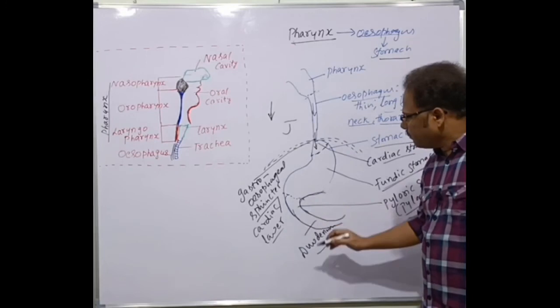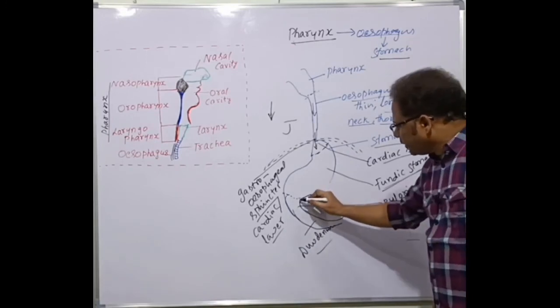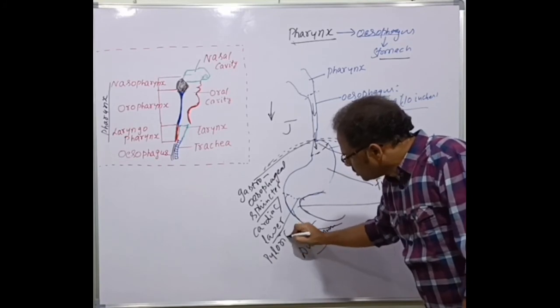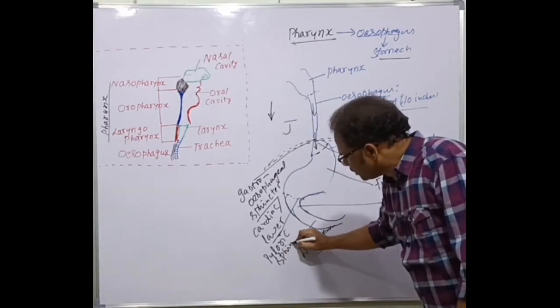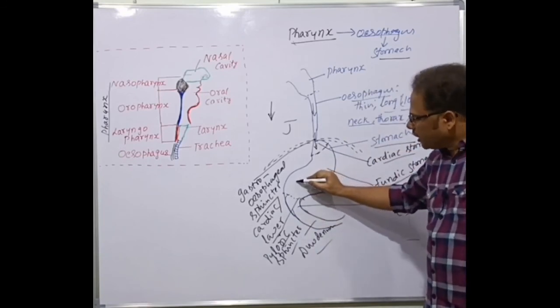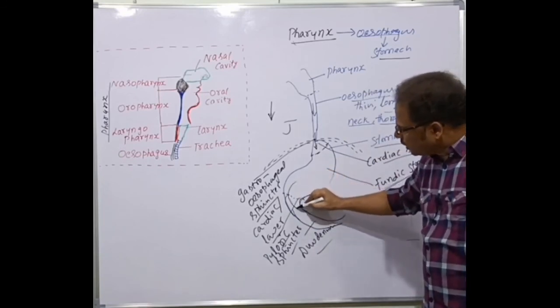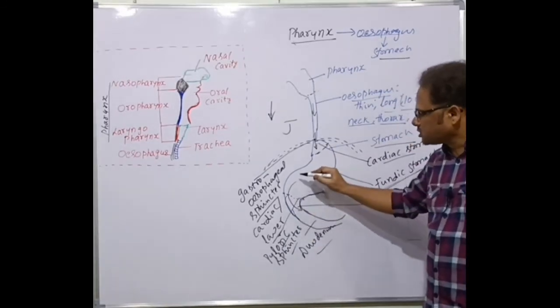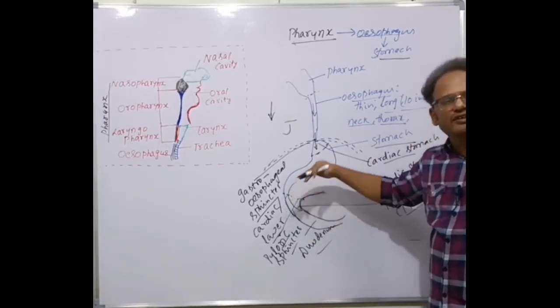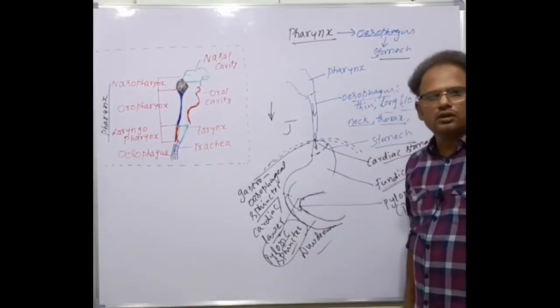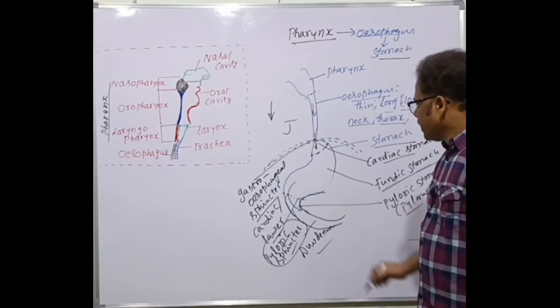The duodenum. Between the pyloric stomach and the duodenum, here is another sphincter present, and that's called as a pyloric sphincter here. Pyloric sphincter. The pyloric sphincter regulates the passage of the incomplete food from the stomach into the duodenum only in the forward direction. That is, the food enters from the stomach into the duodenum but not in the reverse direction because of the presence of the pyloric sphincter. Clear, students? Which regulates the passage of the food.